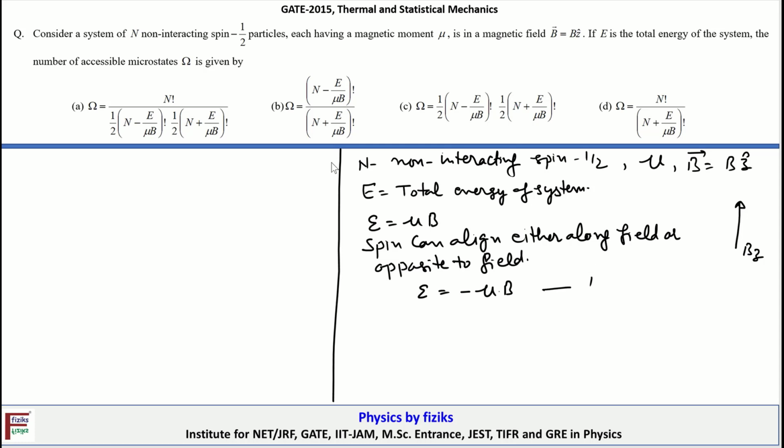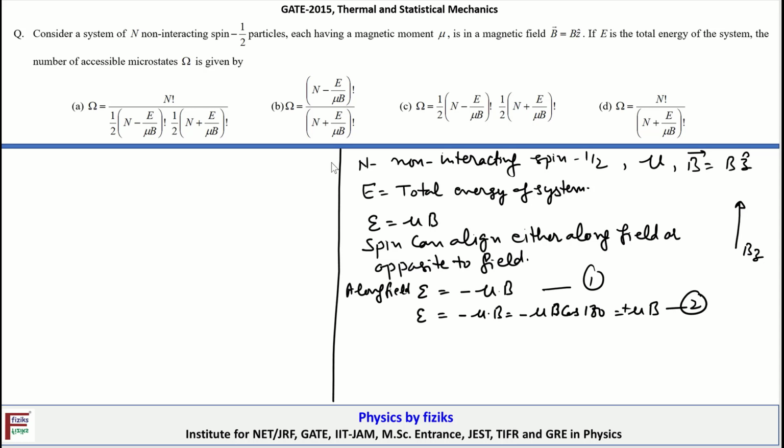And when it's aligned in a direction opposite to the field, it's minus mu dot B, which is equal to minus mu B cos 180, so that is equal to plus mu B.